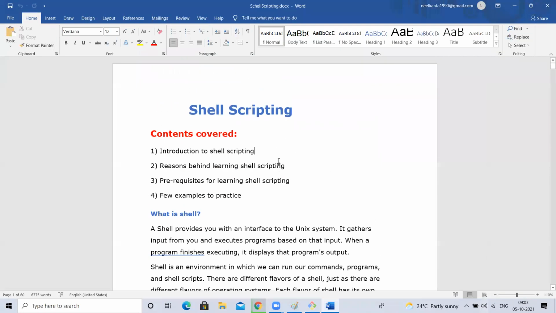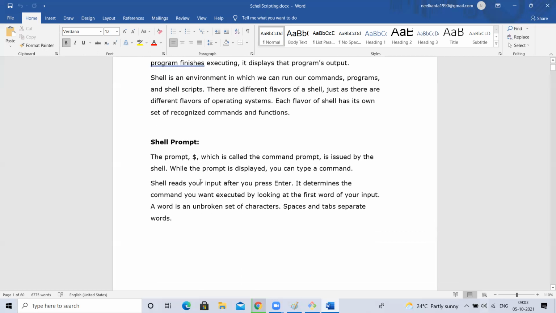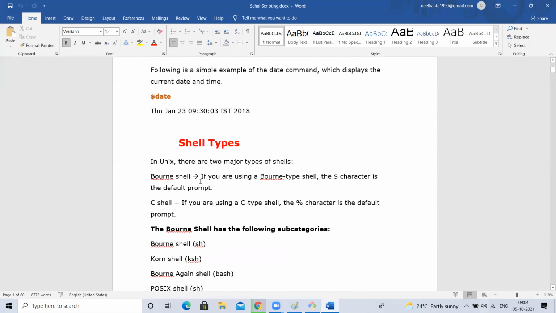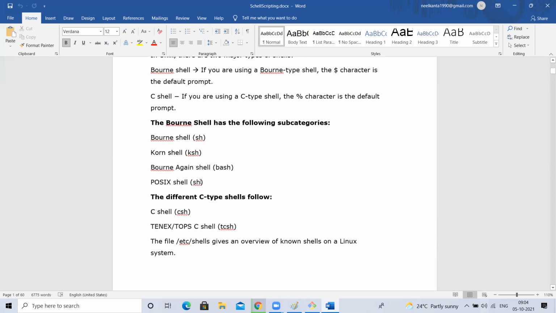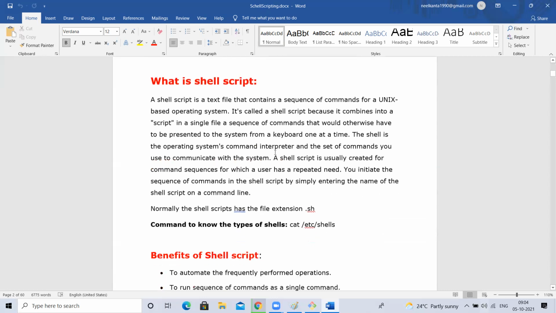Next, let me explain. What is shell? Yesterday I explained, right? Shell is a small program which runs in the background and acts as a mediator between the terminal and the OS. Whatever commands we execute in the terminal, it will carry to the OS, perform the action, get back the result, and show it on the terminal, right? Okay. Next, types of shells. There are different types of shells like SH, K shell, bash shell. What is the default shell? I said bash shell. Okay.